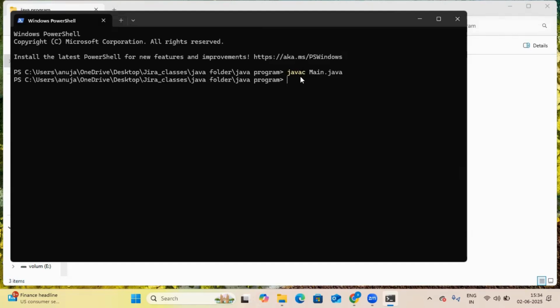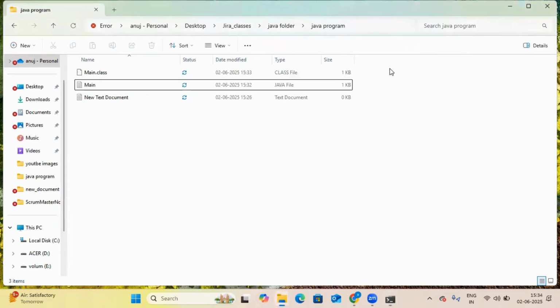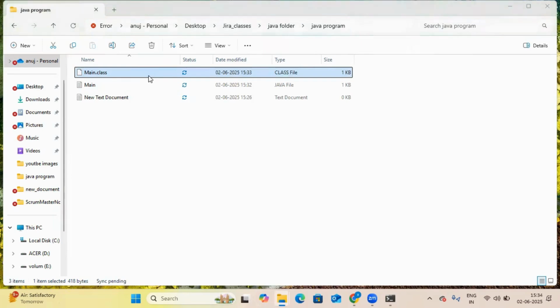After that, you will write java and the class name to run your file. The name is main file. This compiles the Java file, this is the file name. Compile this file. Now run this file. Click enter. Now you can see after running this file, it prints my name is Anuj. This thing is printing from that file. In this way you create a Java file. You have developed your first Java program and you have run it.